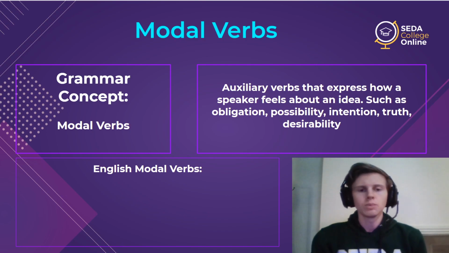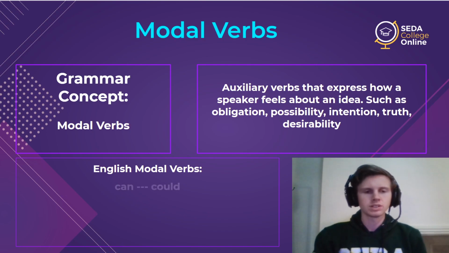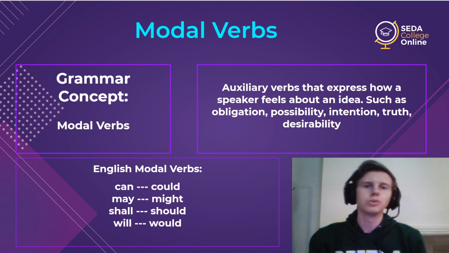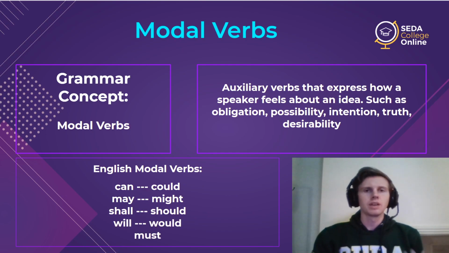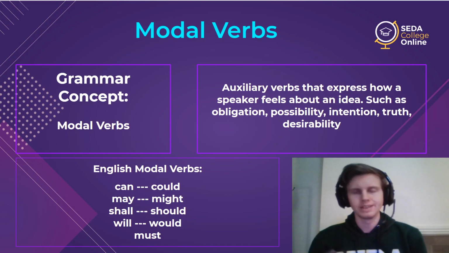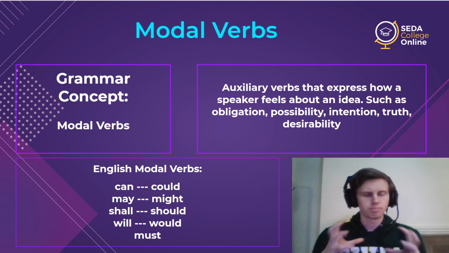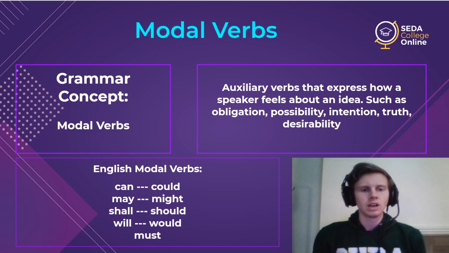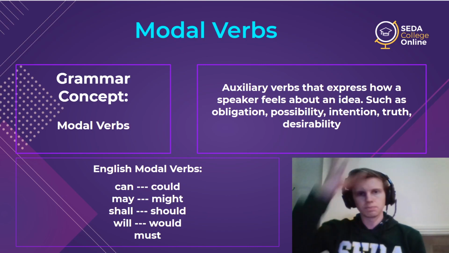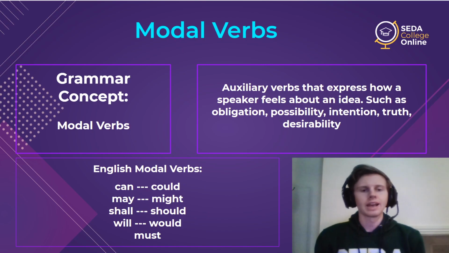And so what are they? Well, the most important auxiliary verbs are these groups here: can and could, may and might, shall and should, will and would, and then must. There are more, but these are kind of the most important 9 modal verbs, the kind of perfect representations. What makes them special is they don't change. They do not change for time. They do not change for person. They do nothing in the sentence but sit. And they help express that idea.